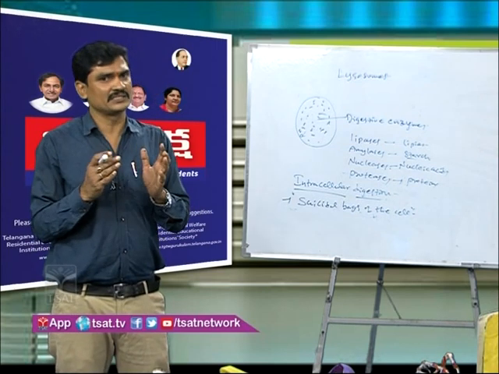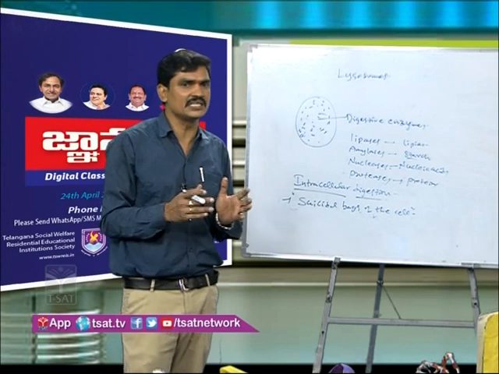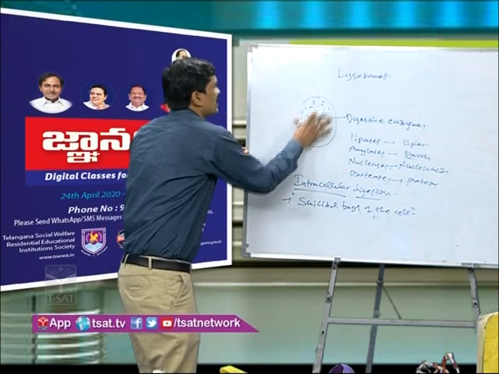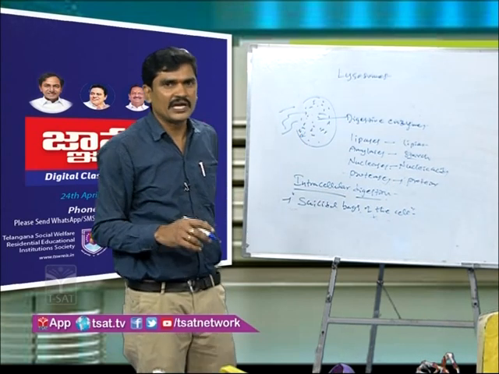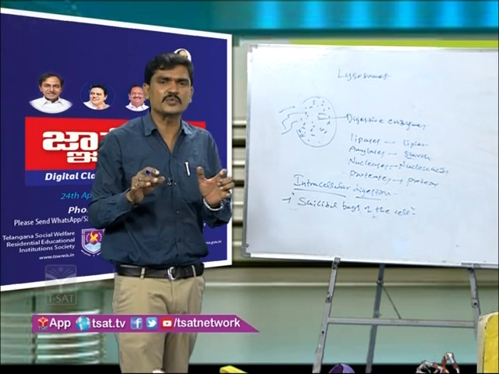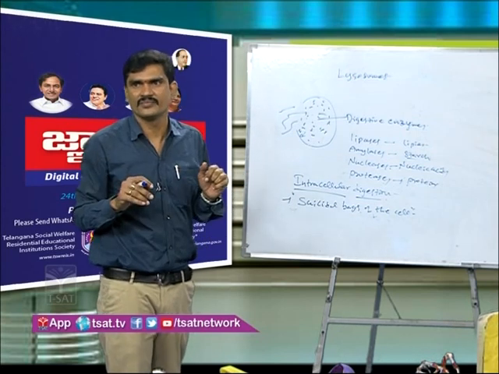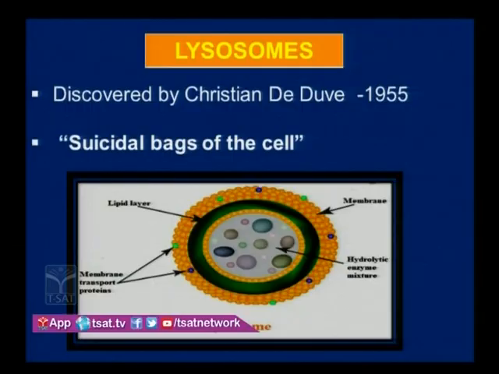When the cell is threatened or affected with disease, these lysosomes burst and release the digestive enzymes into the cytoplasm and digest all the cell organelles. By this process, the cell kills itself. So that's why it is called the suicidal bag of the cell.